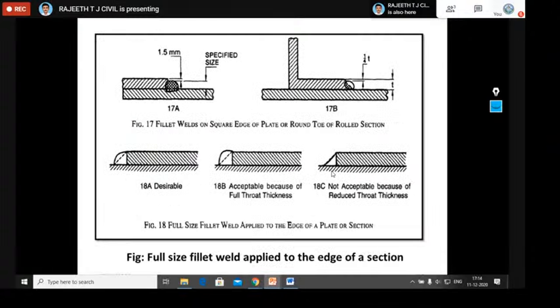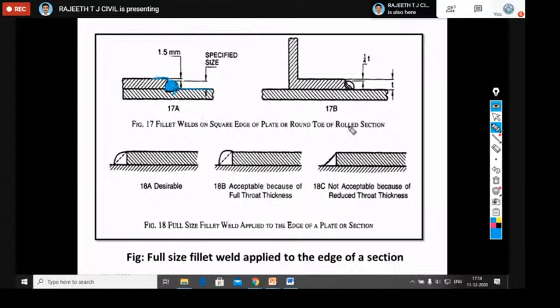Next, how to provide the size of the weld for different edges. If both plates are meeting at 90 degrees, what is the maximum size of the weld you can provide? We saw from Table number 21 how to provide the minimum size of the weld, that is 3 millimeter minimum, and it depends on the thickness of the plates you are connecting. Whereas the maximum size of the weld is decided with respect to the shape of the edges you are connecting.